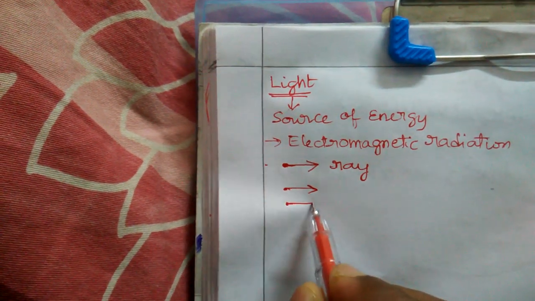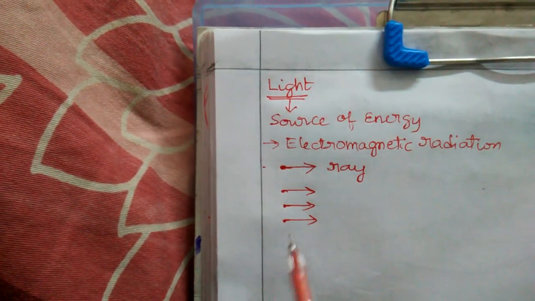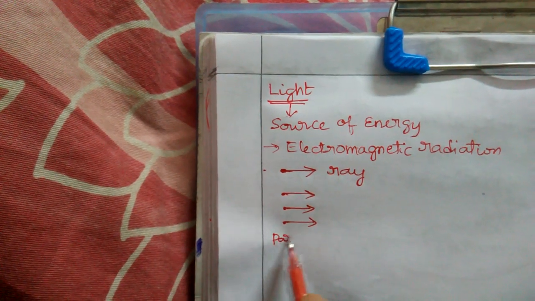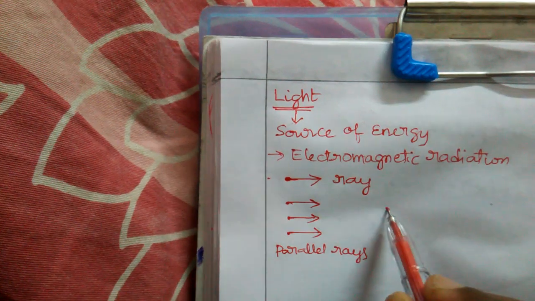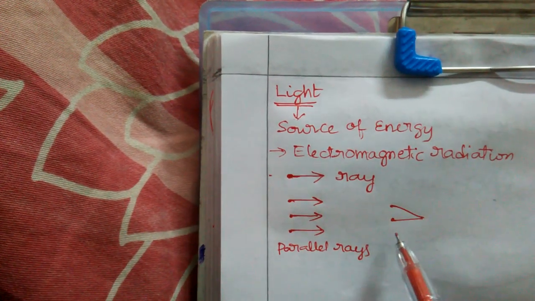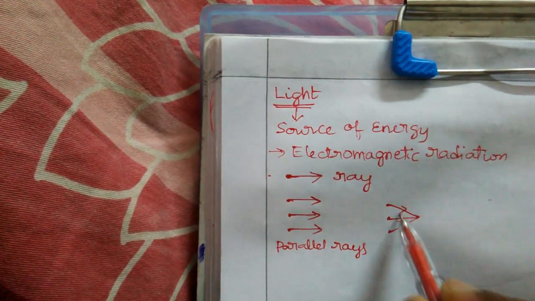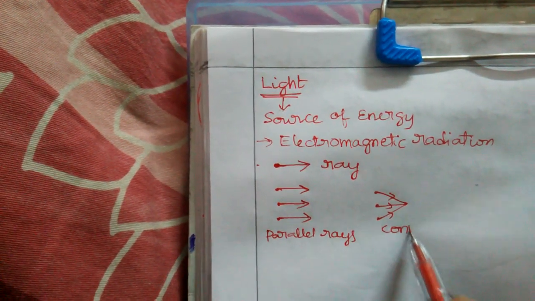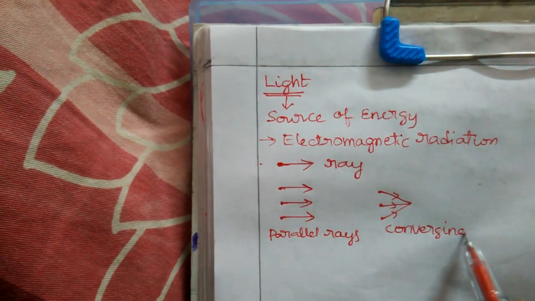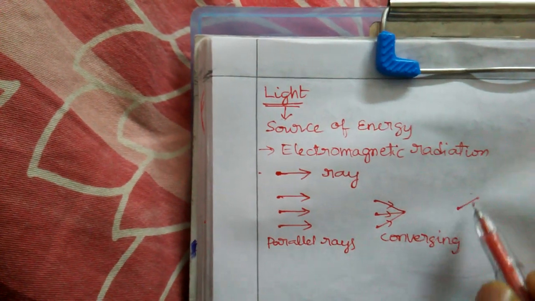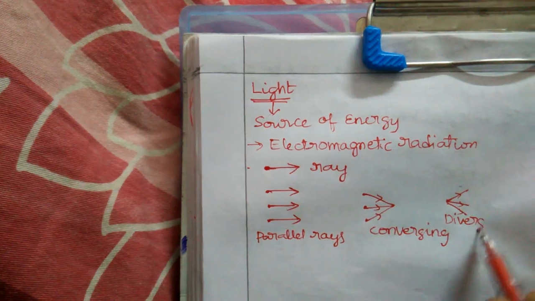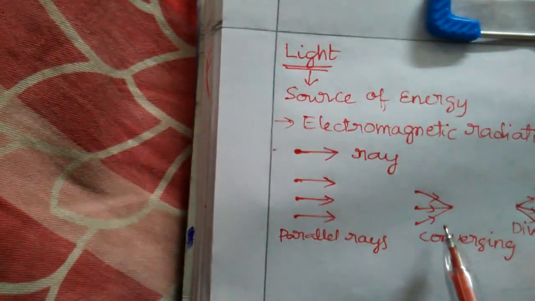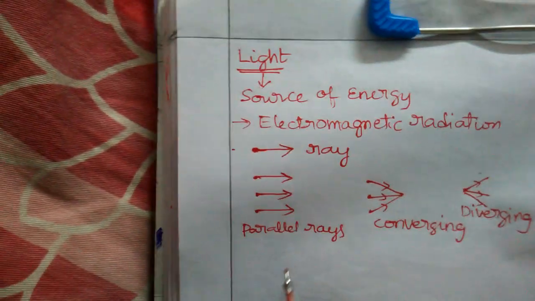What is this called? This is parallel rays. This is called converging. This is called diverging. Okay, this is called a converging beam and this is a diverging beam.